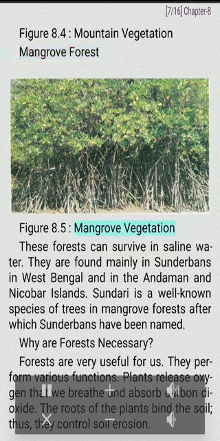Mangrove forest. Figure 8.5. Mangrove vegetation. These forests can survive in saline water. They are found mainly in Sundarbans in West Bengal and in the Andaman and Nicobar Islands. Sundari is a well-known species of trees in mangrove forests after which Sundarbans have been named.